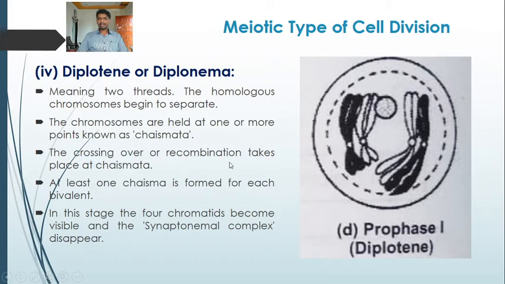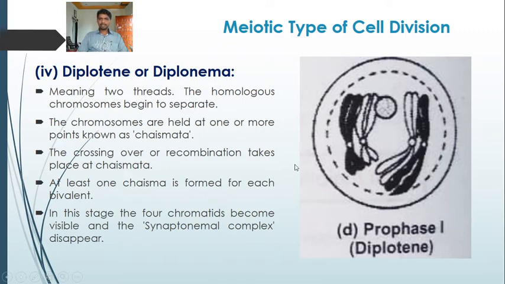Crossing over means exchange of chromosome segments between the two homologous chromosomes. The point of exchange is the chiasma, or crossover, where the crossing over or recombination takes place. At least one chiasma is formed for each bivalent.